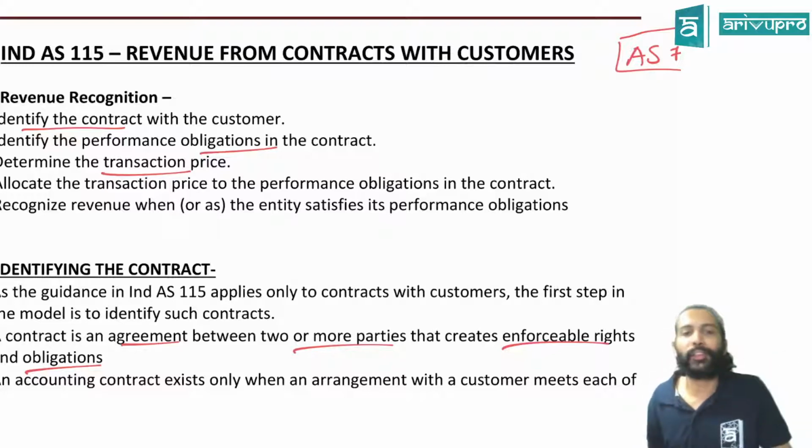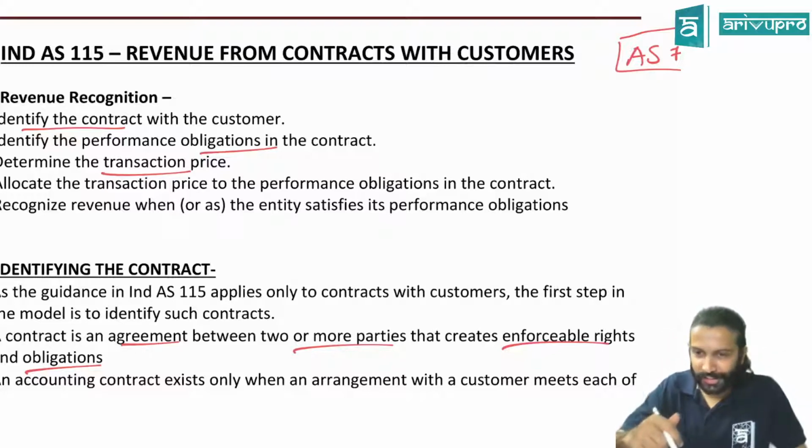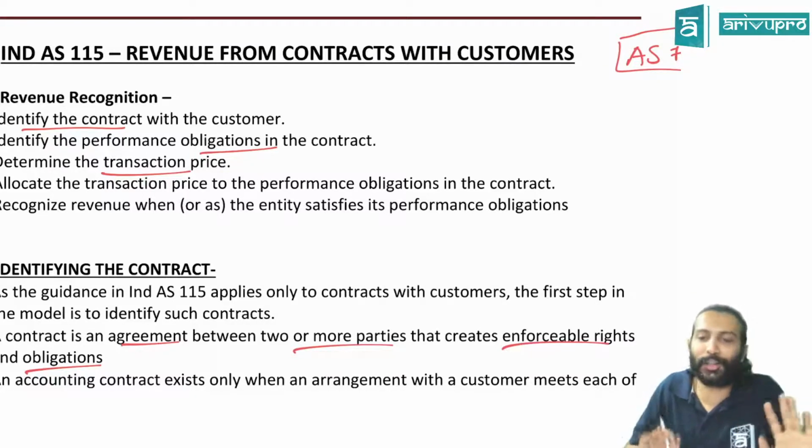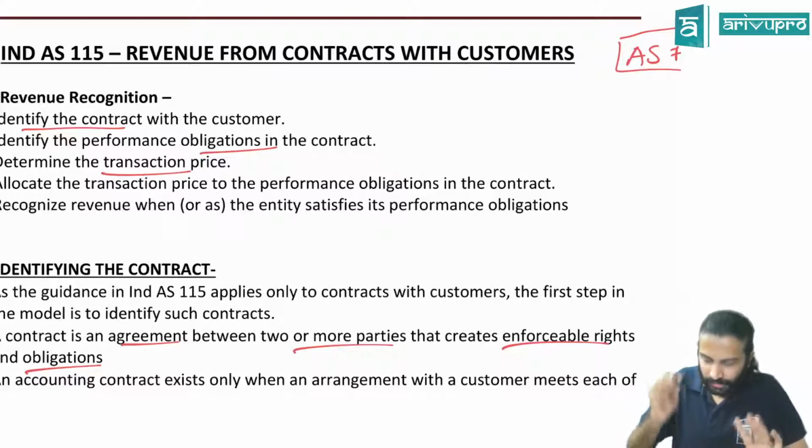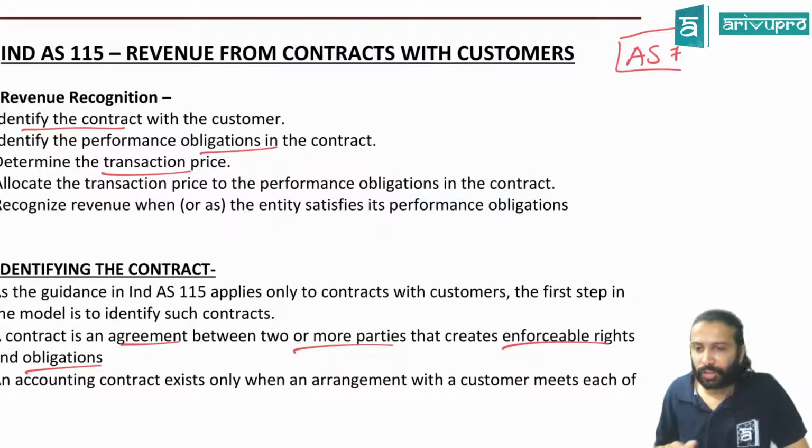If on the first day only he cancels the contract. He entered on the first day, second day he cancelled, means no revenue recognition, because performance obligations are not satisfied. Or let's say we charge 200 rupees because you accessed 2 days. Give me 200 rupees. Then you will book the revenue only of 200 rupees. That is the last step. Fine? So don't worry about accounting.